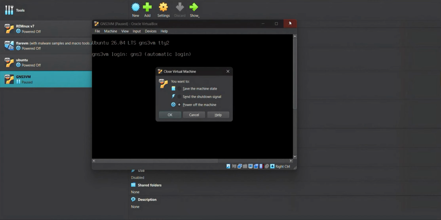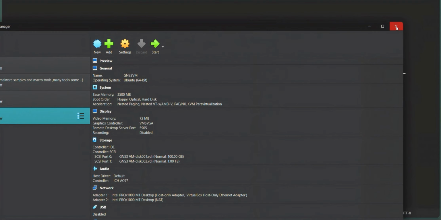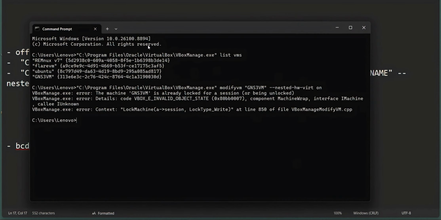So first of all, you have to turn everything off: close the machine, close the GNS3 VM, whatever you named it, turn it off, and turn VirtualBox off also. So first is to turn off everything, and second is to open CMD with administrator permission.